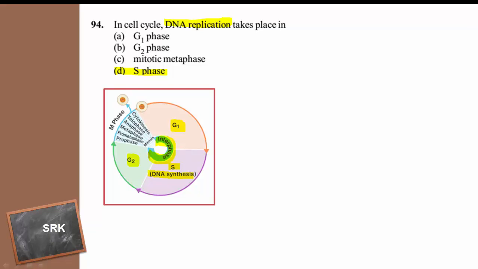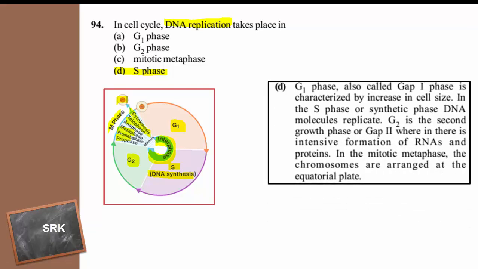The largest nucleus can be observed during the interphase. After that, the M phase occurs, characterized by prophase, metaphase, anaphase and telophase, and it is followed by cytokinesis, that is division of the cytoplasm, where one cell gets divided into two daughter cells. So synthesis of DNA, or the DNA replication, occurs during the S phase of the cell cycle. So the right answer is option D. Then moving to the next question.